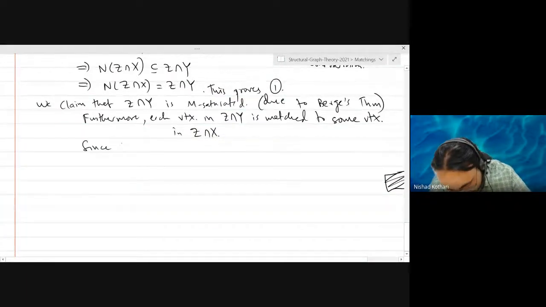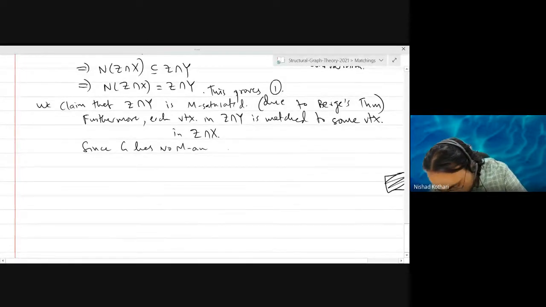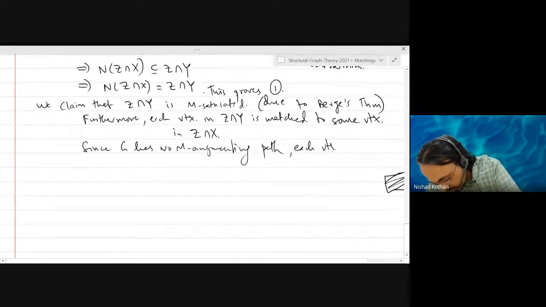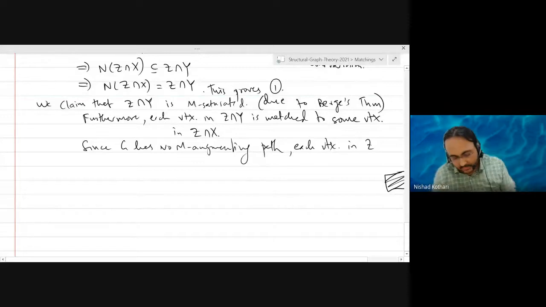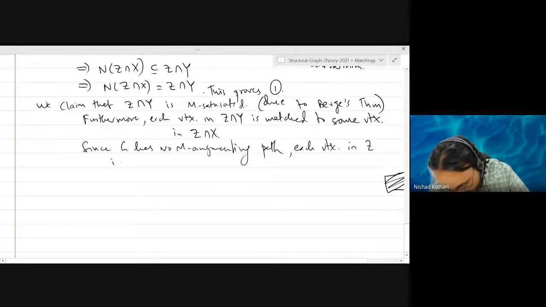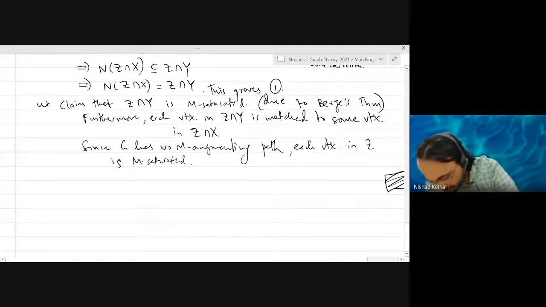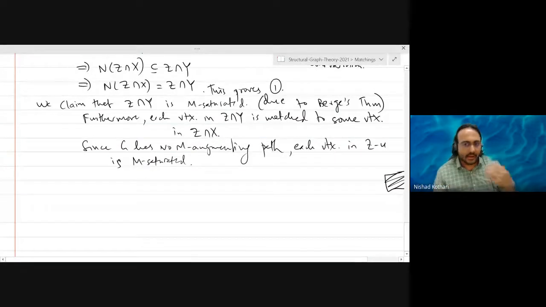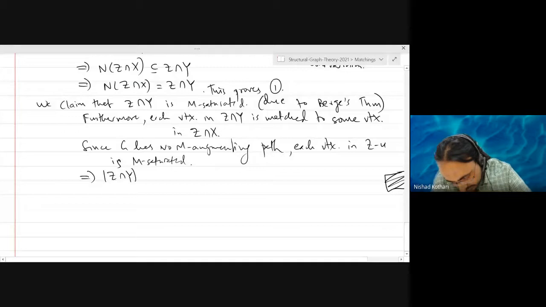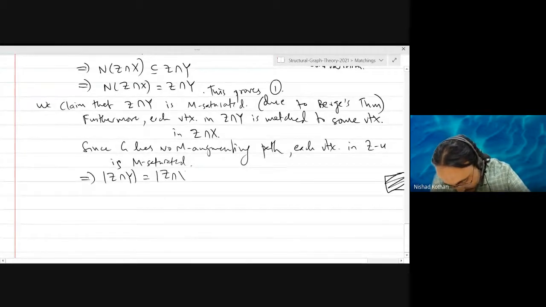Since G has no M augmenting path, each vertex in the set Z, I could have actually said this very early, yeah, each vertex in the set Z is M saturated. Otherwise, you have an M augmenting path, right? In the set Z minus U, because we are starting at the vertex U, right? And these two facts basically imply that the Z intersection Y set has size exactly Z intersection X minus 1.